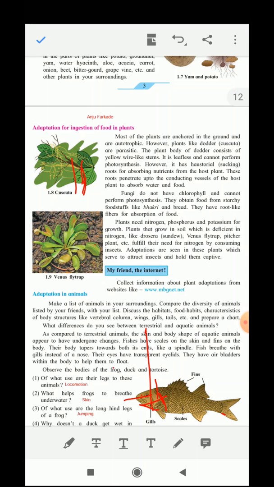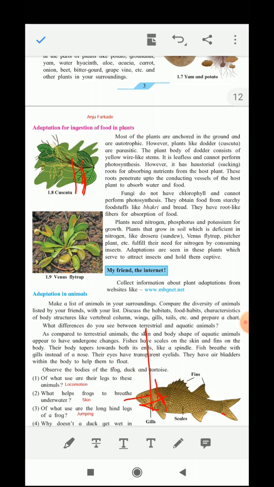They cannot perform photosynthesis, but they have root-like fibers for the absorption of food, and they absorb the nutrients from those things on which they grow.